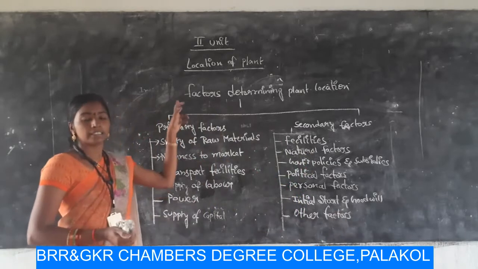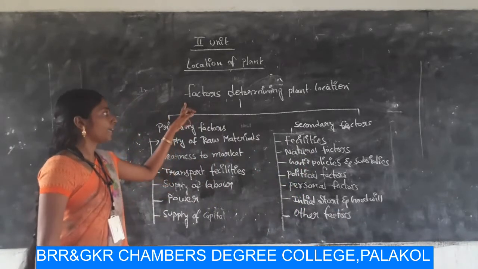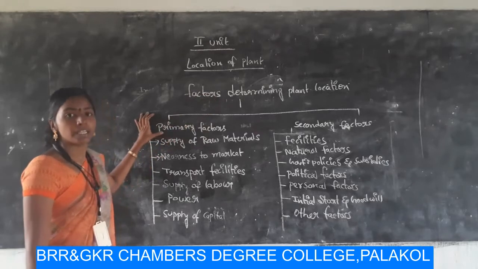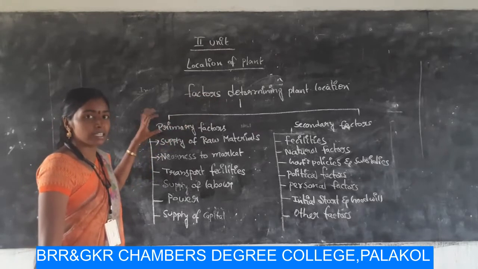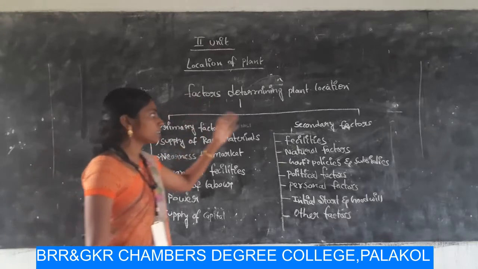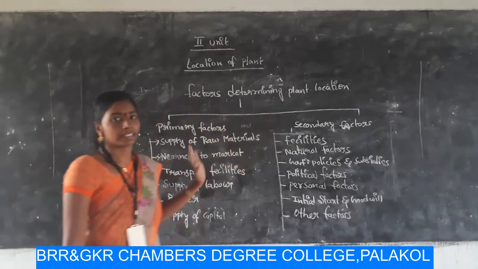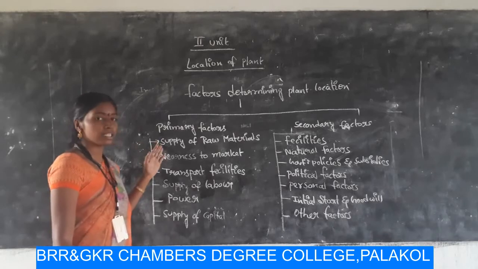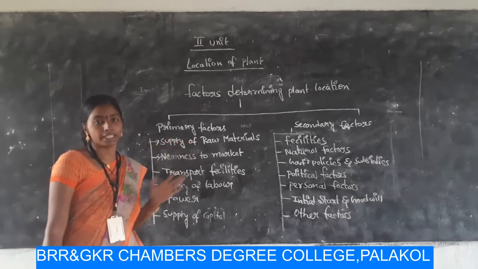So, factors that determine the plant location can be categorized into two types. Primary factors, which affect immediately. Okay, and next one is secondary factors. So, first one in these primary factors is supply of raw materials.